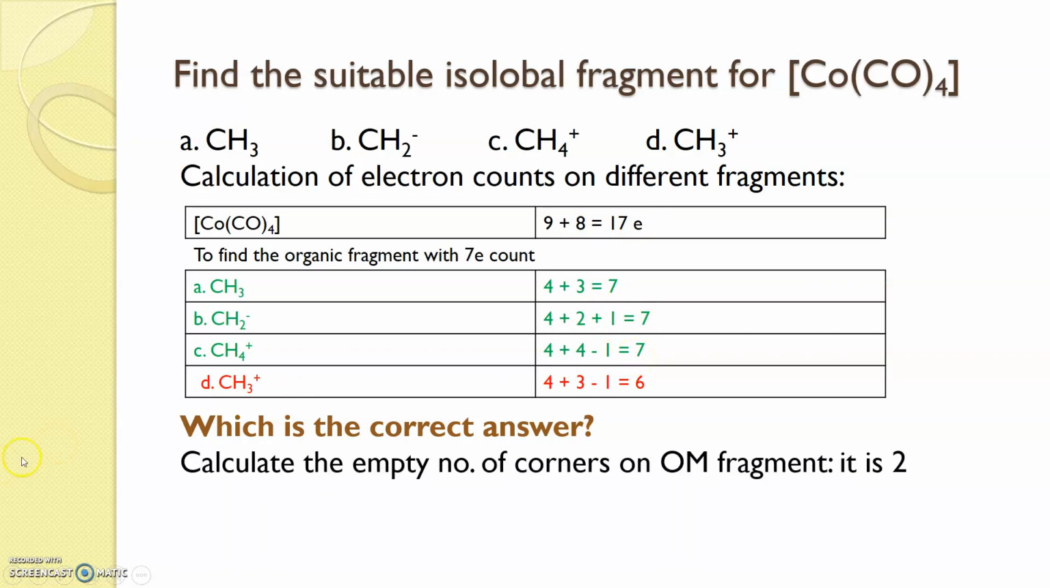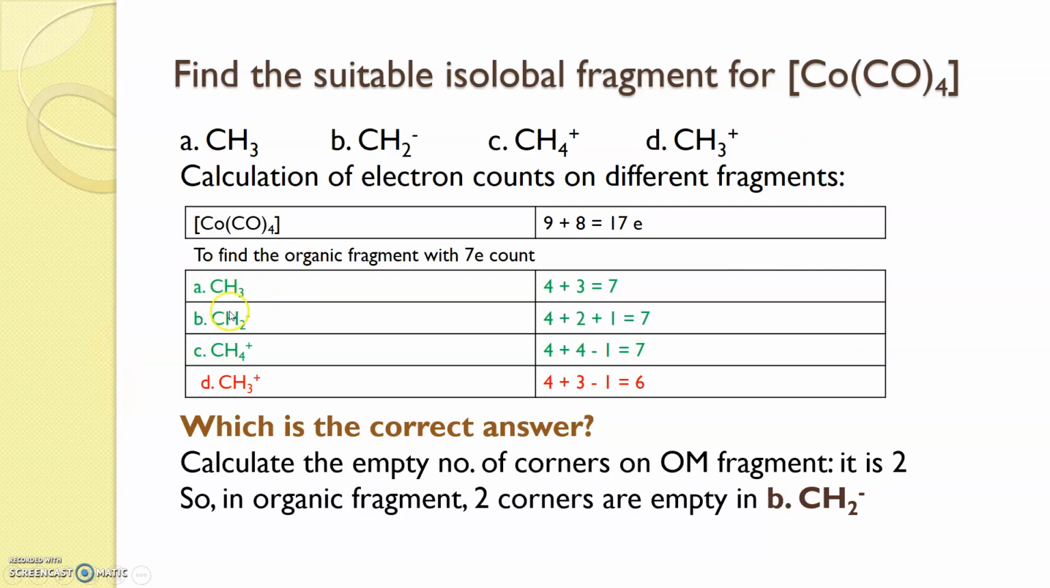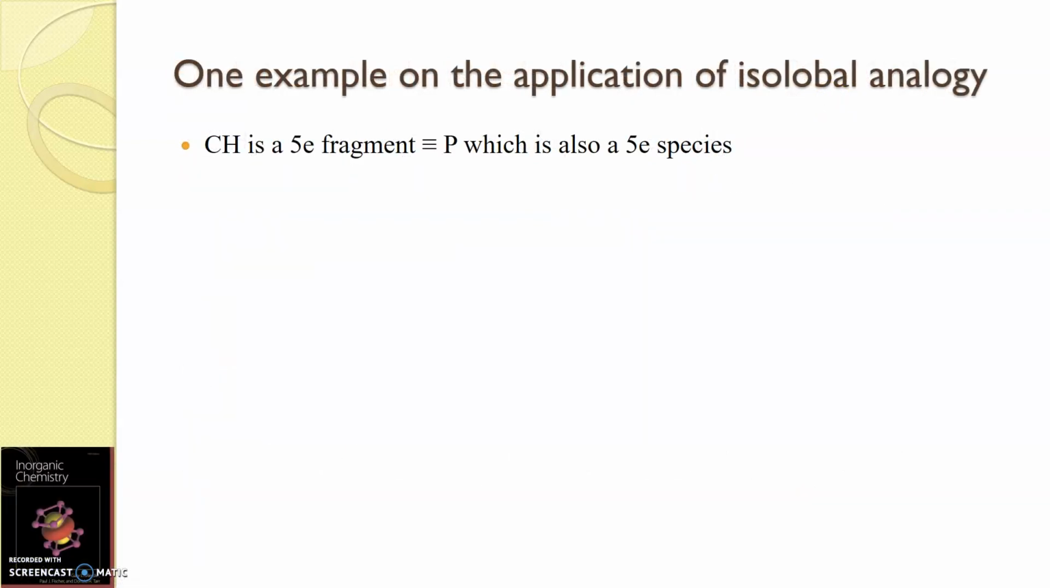Now we have to calculate the number of empty corners on the organometallic fragment. The parent is an octahedron, and the organometallic fragment under consideration is with 2 corners lost. So when I consider all the options in organic fragments, the 2 corners are empty in option B. So CH2 minus is isolobal with Co(CO)4.